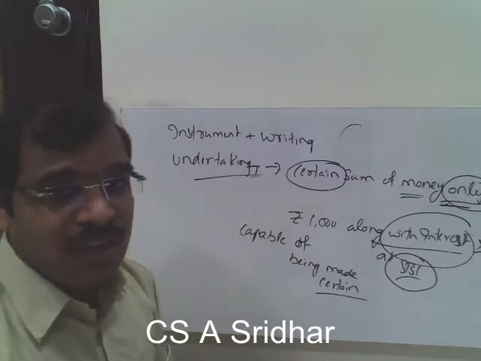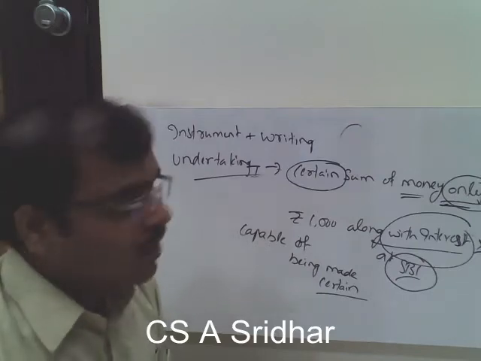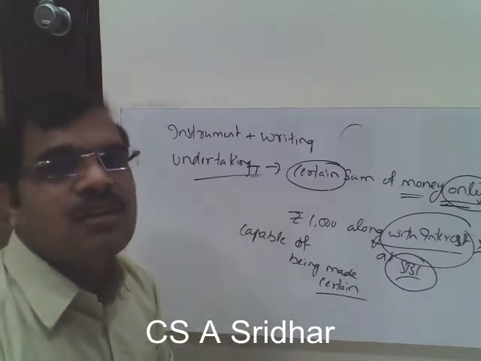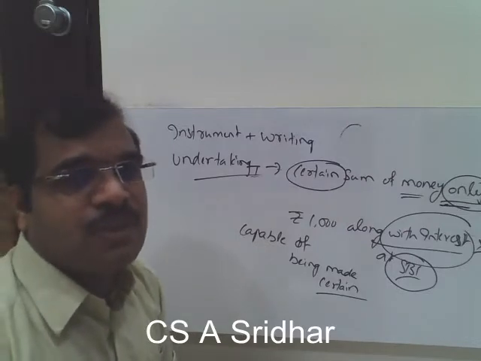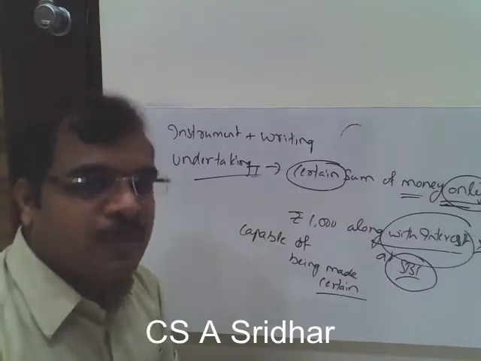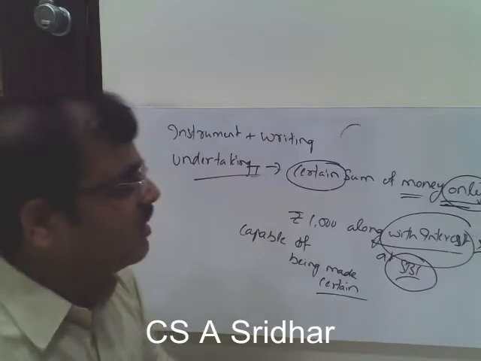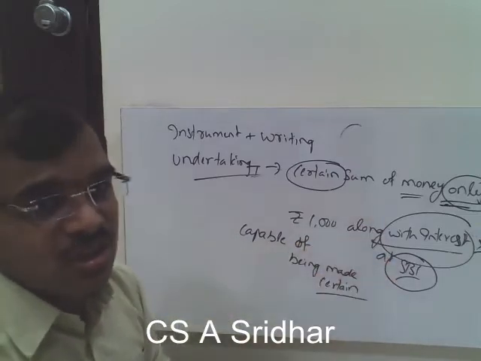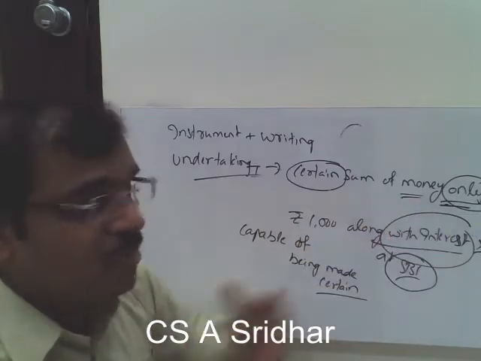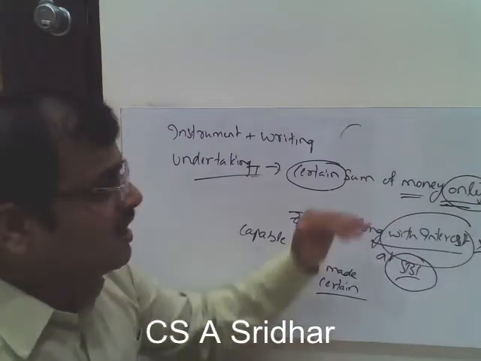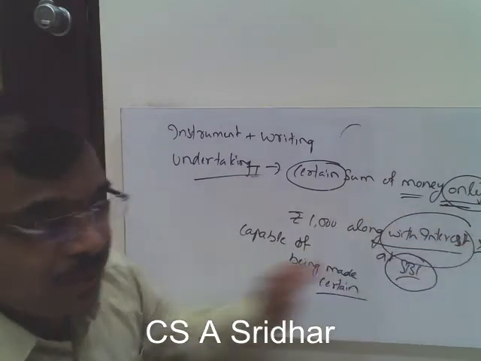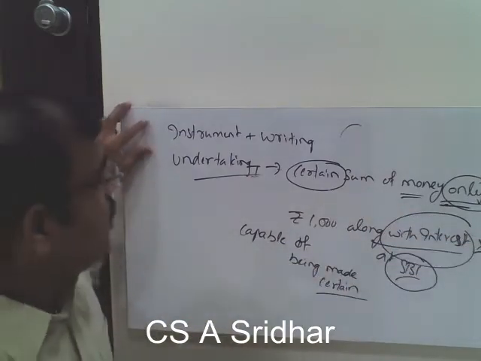Suppose if I promise to make the payment in dollars, then it is subject to FEMA regulations. So as per the Foreign Exchange Management Act, if it is allowable, then that is a promissory note. Otherwise, it's not a promissory note. So please do remember, it has to be money only. Legally, that is a valid one. Are you clear?